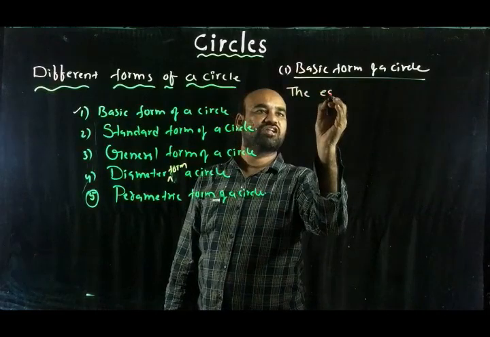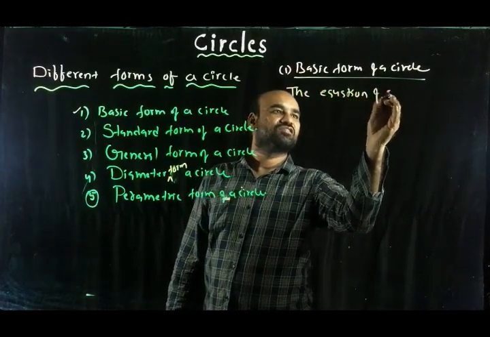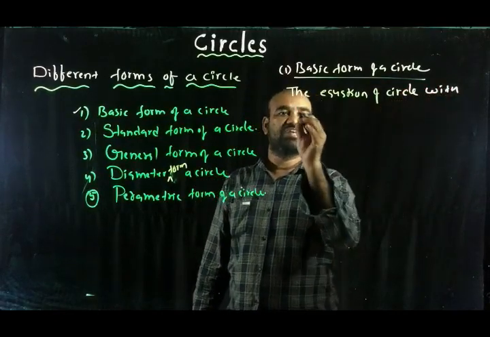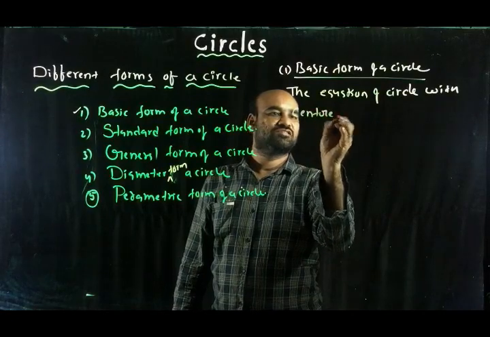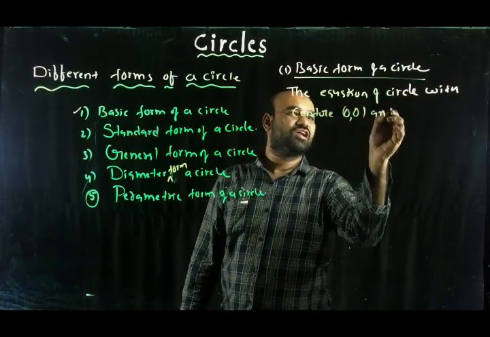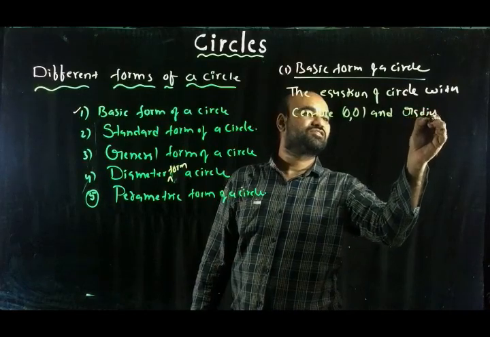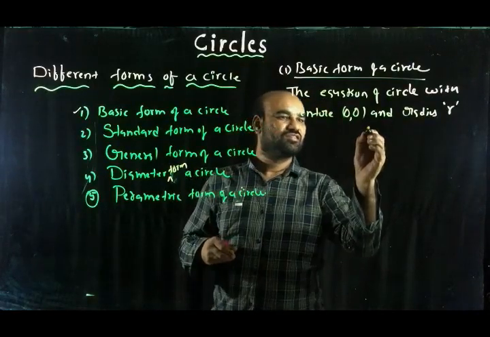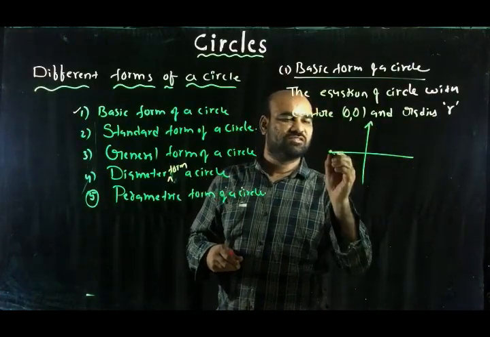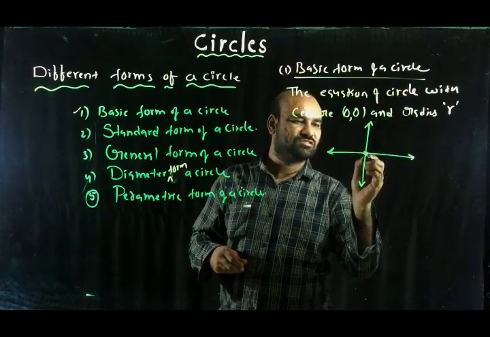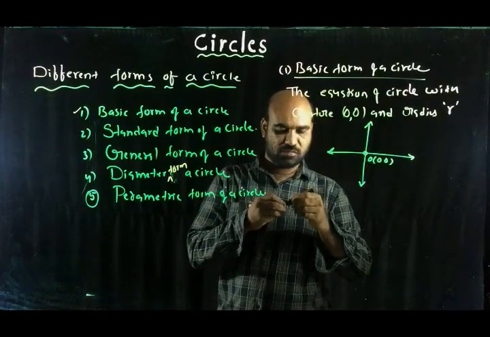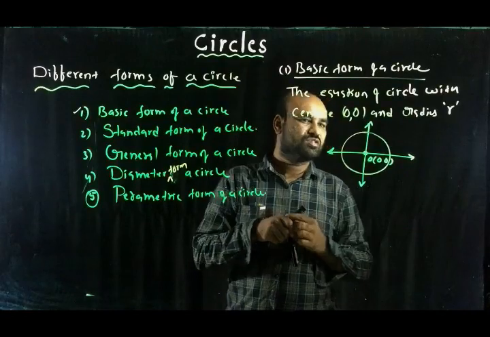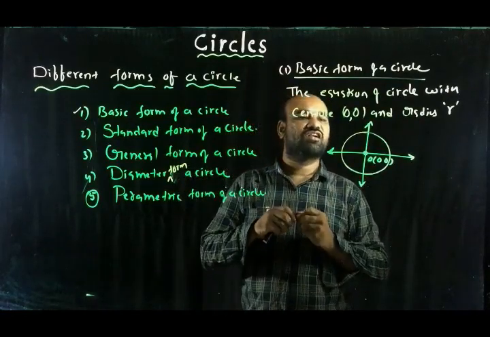The equation of a circle with center (0, 0) and radius r gives the basic form of a circle. So this is the circle with center (0, 0) and radius r.